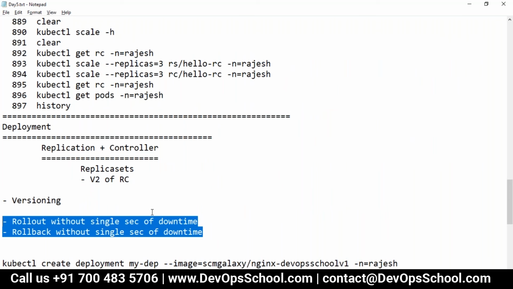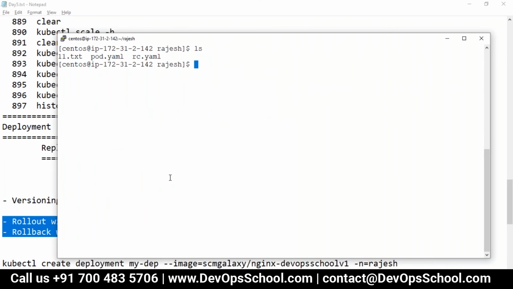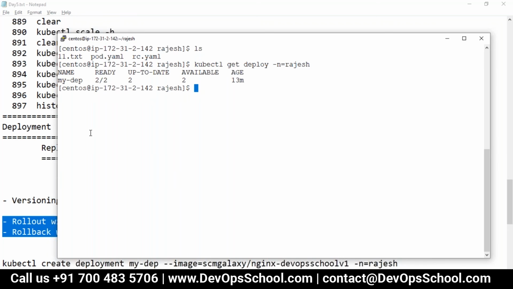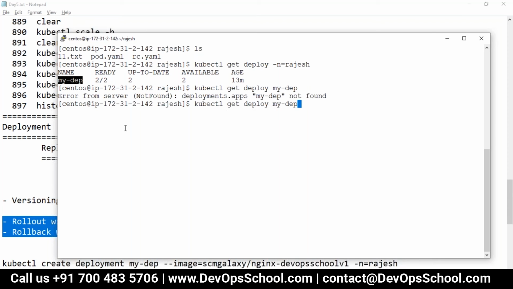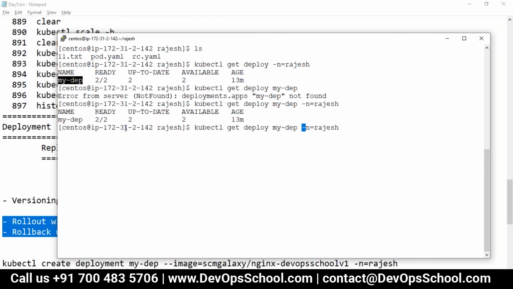For that we have to understand a little bit. Before that, I would like to show you one magic. Let's say YAML is sometimes very difficult to write with all the options. So what I did is create a deployment through the command line. Here, if I see deploy -h Rajesh, I created it from the command line. What I'm going to do is get all this output for my dep -n Rajesh, and export it to YAML format like this, -o yaml.